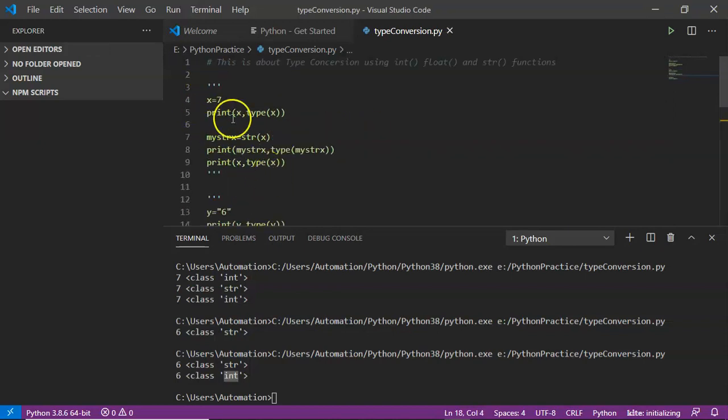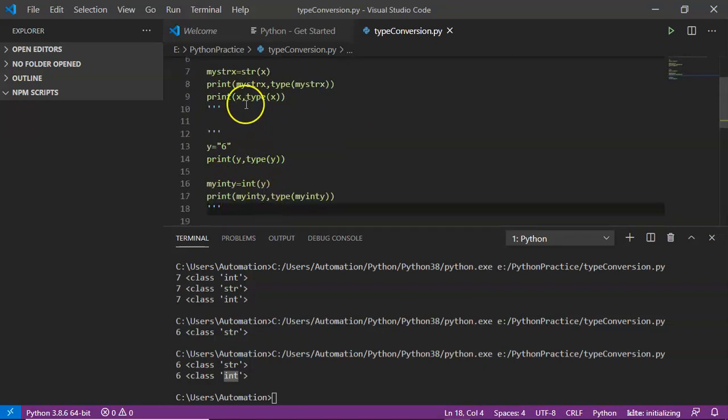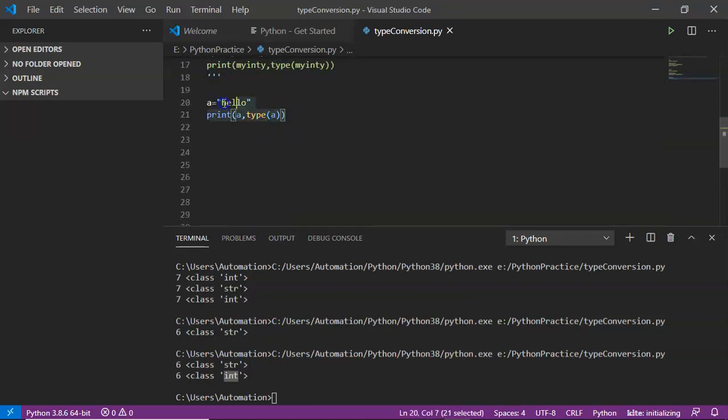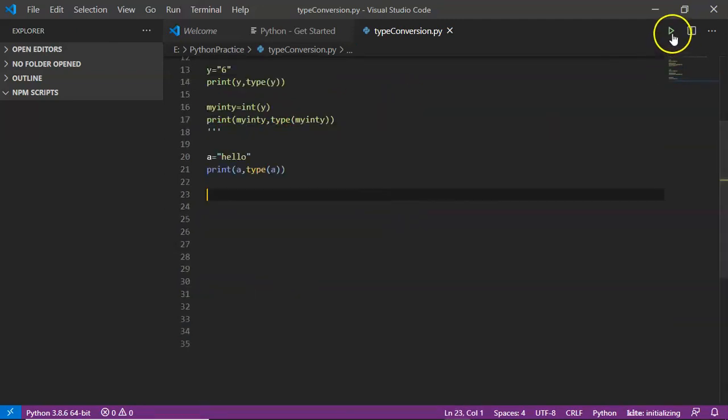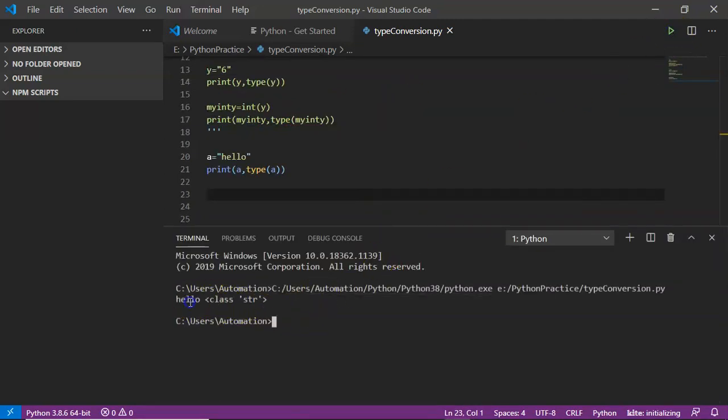See, even though you have n number of lines, all are commented. That means only these 2 lines are logic in your code. The remaining will be skipped. Now save it and run it. See the output, you are getting hello and that is a string. That's fine. Now here I want to convert this hello into integer data.